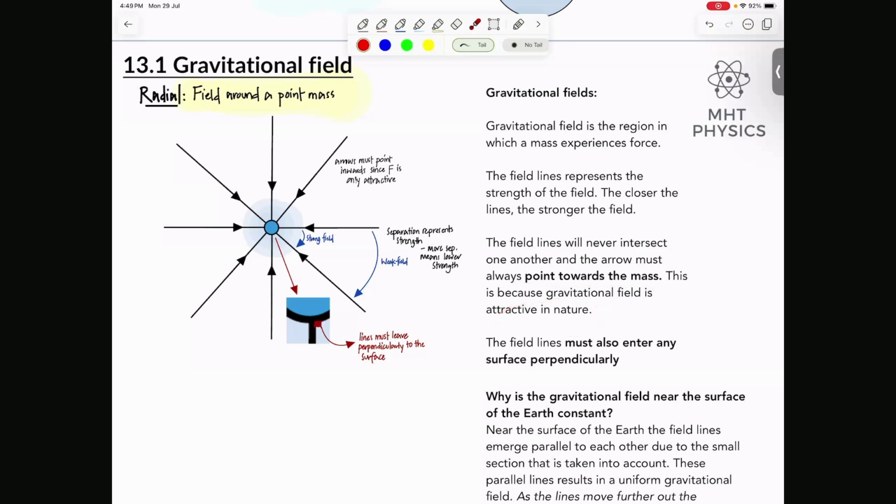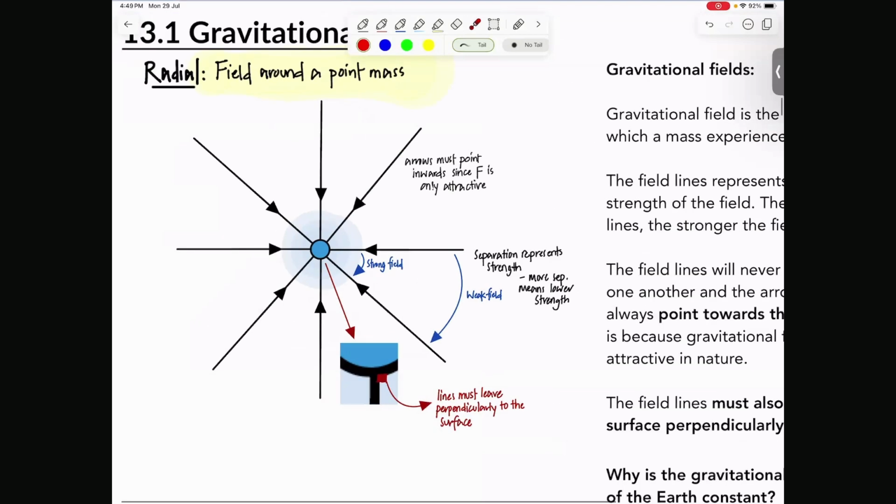হ্যাঁ, ওই জিনিসটা একটু just মনে রেখো, lines cannot cross each other. They must always enter a surface perpendicularly. Okay, so this is the field around a point mass. Let me know if you're done with the diagram.